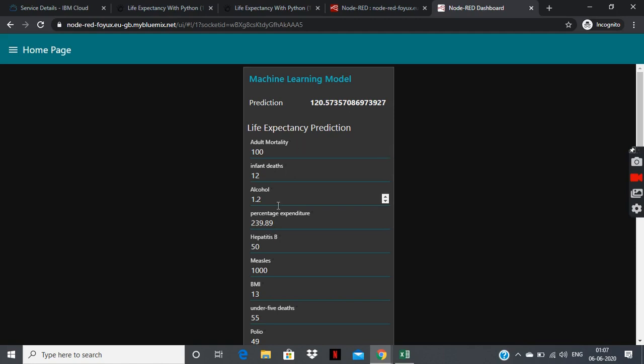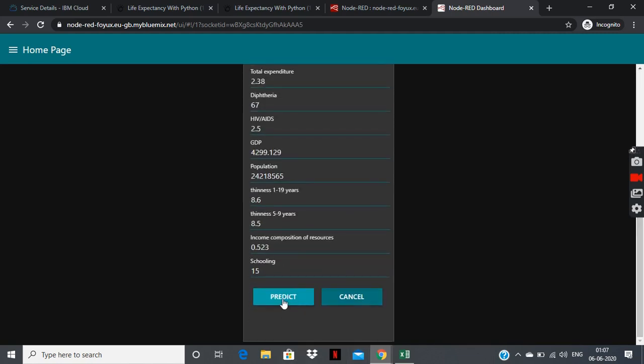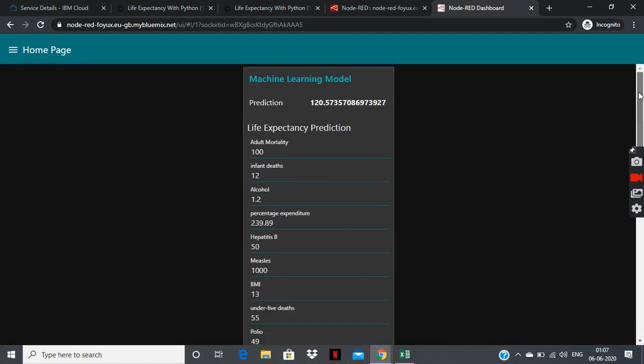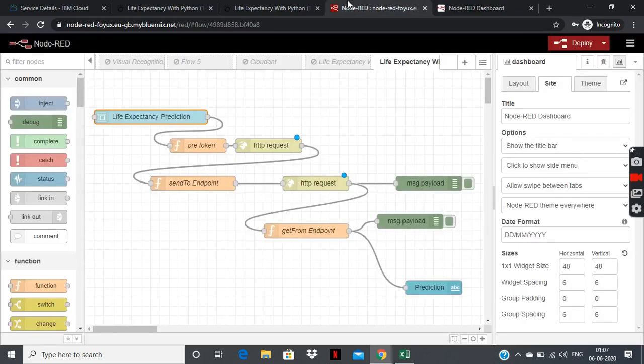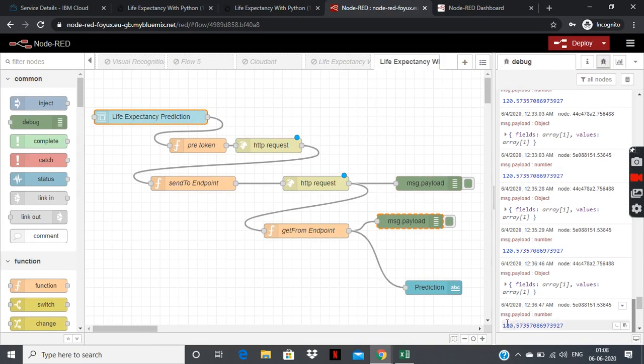You can check the dataset. These values are really low. So my life expectancy is coming out to be 120.57. If I predict it this way only, this is coming out to be 120.57, and you can check that in the debug part also. 120.57 is the value.